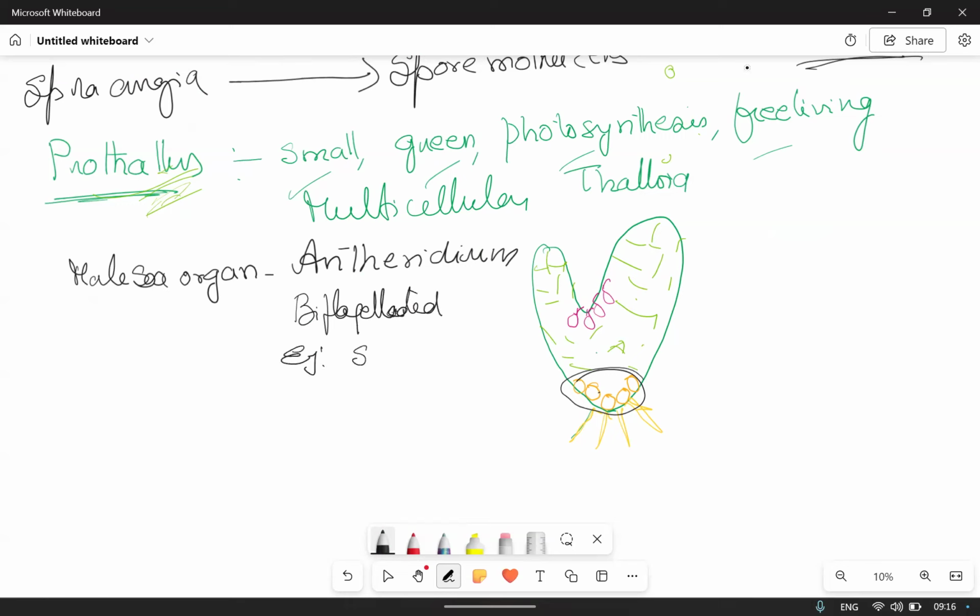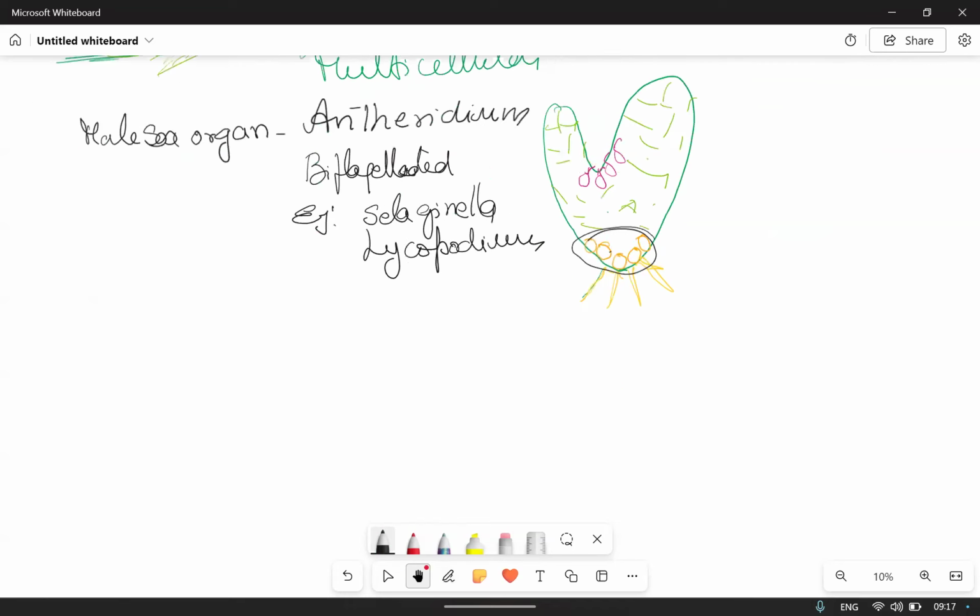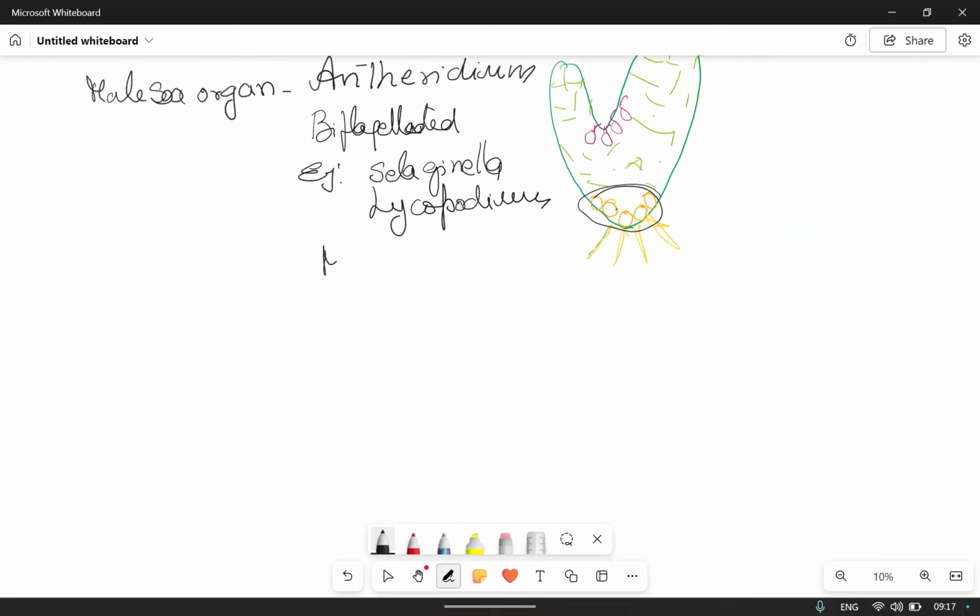Examples: Selaginella and Lycopodium, those are multiflagellated. Example: Dryopteris and Equisetum.